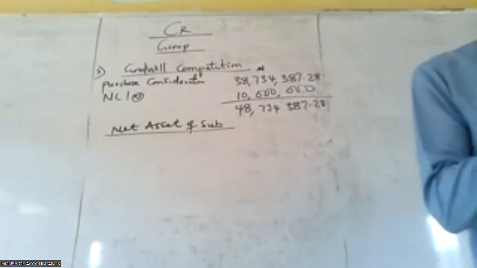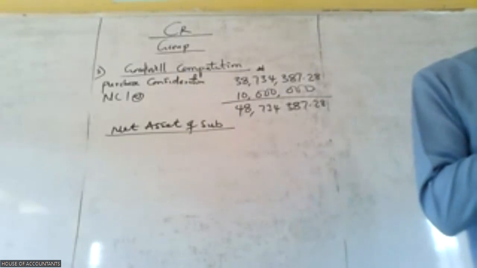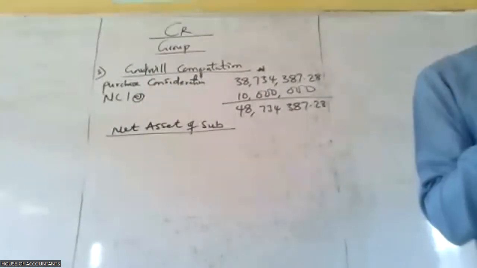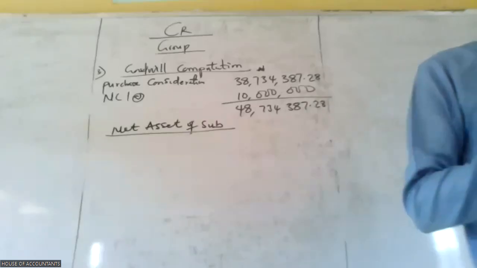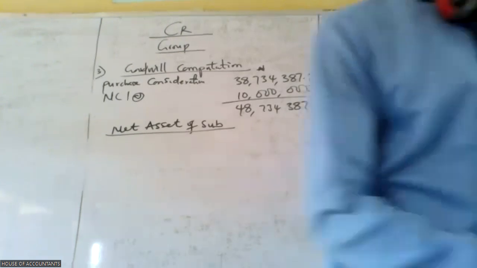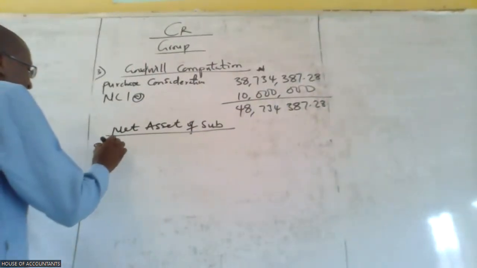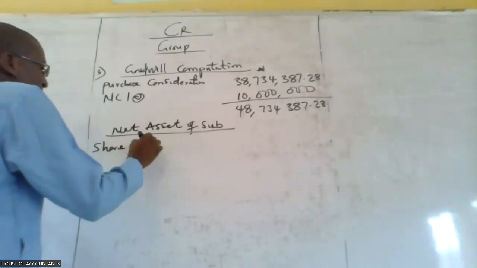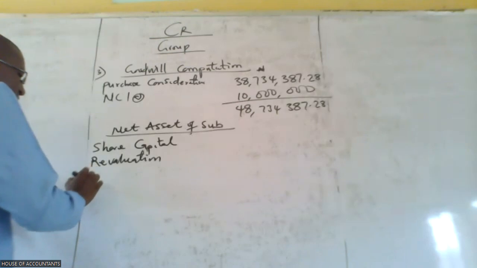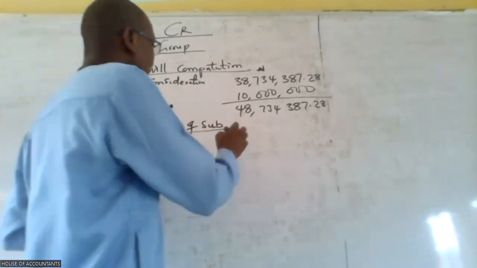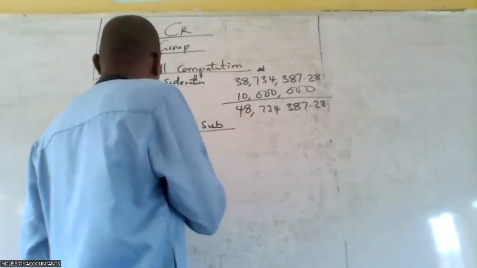What are the items you can see there? We have ordinary shares, revaluation, and retained earnings. So just 3 items there. So let's come here. Share capital, revaluation, and retained earnings. Now from here, what is the share capital?